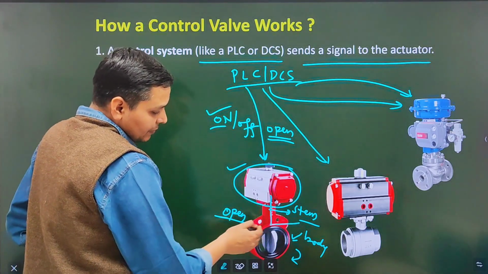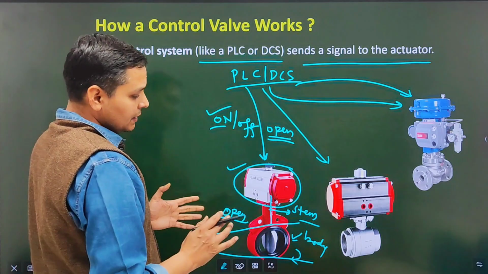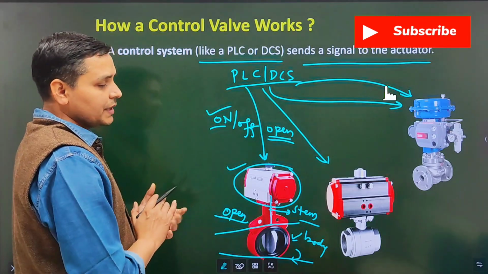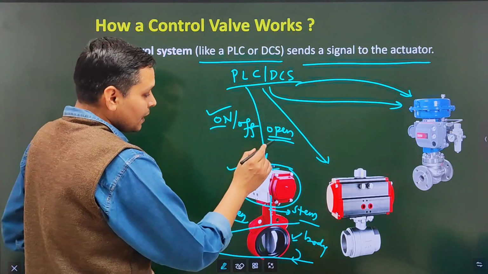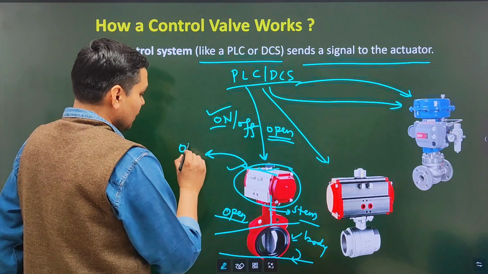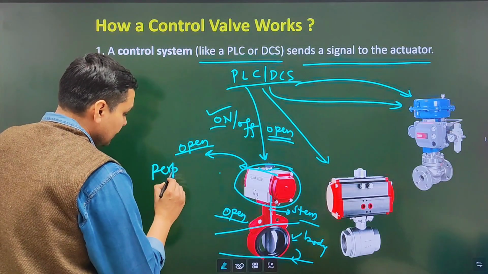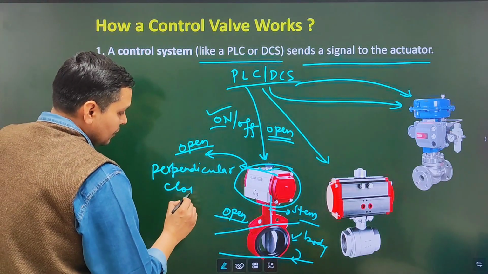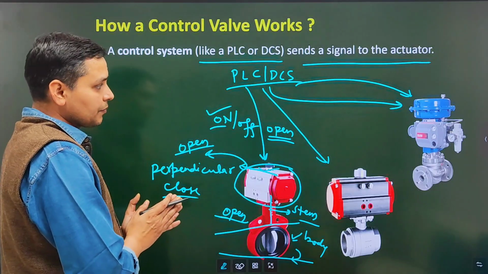Since this part is inside the pipeline, we cannot see whether the valve is actually open or closed. So how will we recognize it? We will recognize it by this indicator. If this indicator is in line with the valve, then it is open, or if this indicator is perpendicular, then the control valve will be closed. Okay, I think it is clear to you.